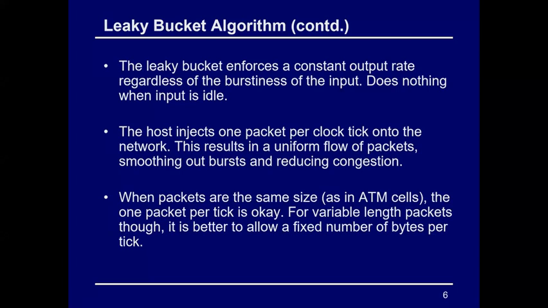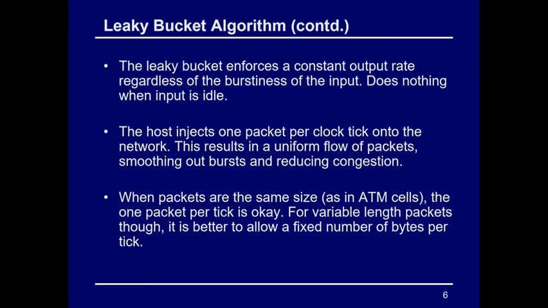The same thing I told you is all in point-wise form here. The first thing is that the leaky bucket has to enforce a constant output rate, regardless of the burstiness of the input. First we set the bucket input as idle, or you can set the bucket as 0. Once it enforces the output rate, like the arrival rate of your packets, you can set the value to whatever the arrival time is. Then the host will inject packets one by one as per the clock cycles, meaning as per the time prescribed towards your network.